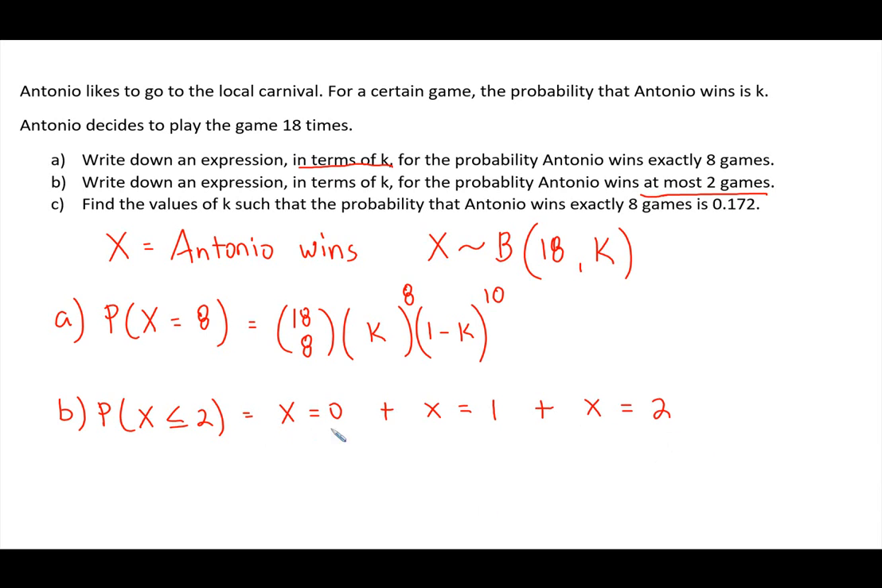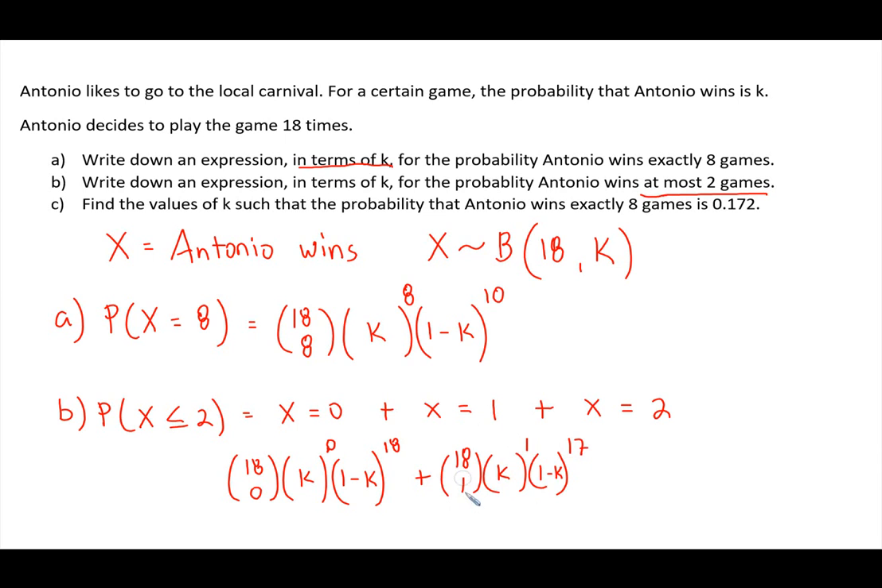So we have to expand this out and show all the values. This would be 18, this is K, 1 minus K. This would be 0 here, so he never wins, so you could put a 0 here. That means this would be 18 here, he always loses. Plus, we have 3 parentheses here. We have 18, K, 1 minus K. He wins 1 time, so this would be 1, and this would be 17. You could put 1 here.